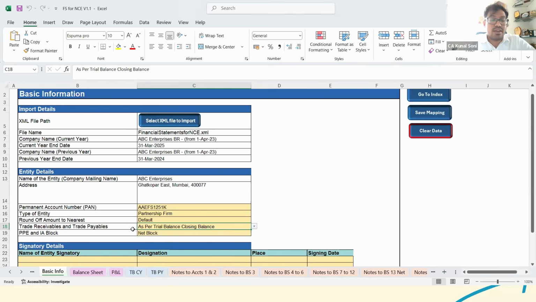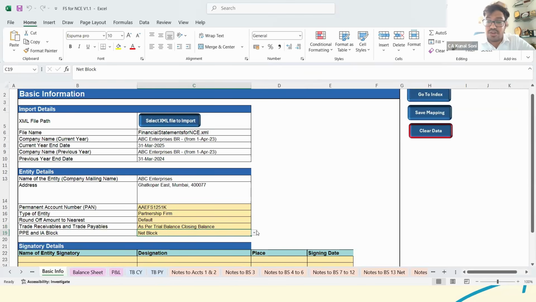Then property, plant and equipment and intangible asset block. Now see, again for intangible, it is possible. There are two methods of maintaining the block of asset: the gross basis and the net basis. Gross basis is basically the gross value of the asset less accumulated depreciation fund, which comes to the net block. Or some people would have mentioned directly the net amount only in Tally, so they don't maintain the depreciation fund separately.